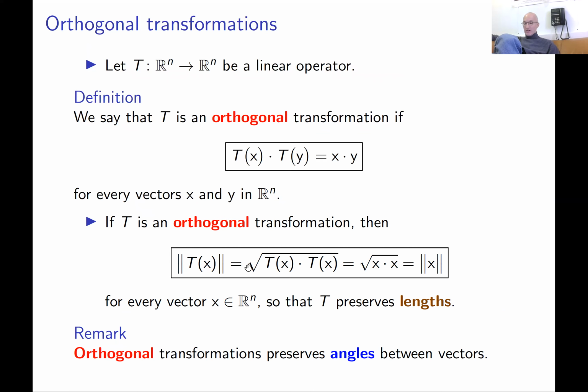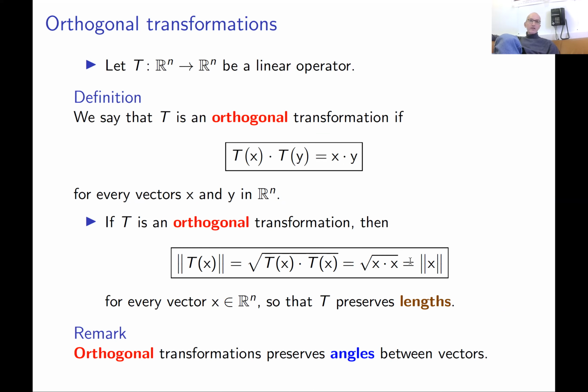By definition, the length of a vector is the square root of the dot product of this vector with itself. So the length of T of x is the root of T of x dot T of x. But by the orthogonality condition, this is the same as x dot x. And the root of x dot x is by definition the length of vector x. So lengths are preserved.